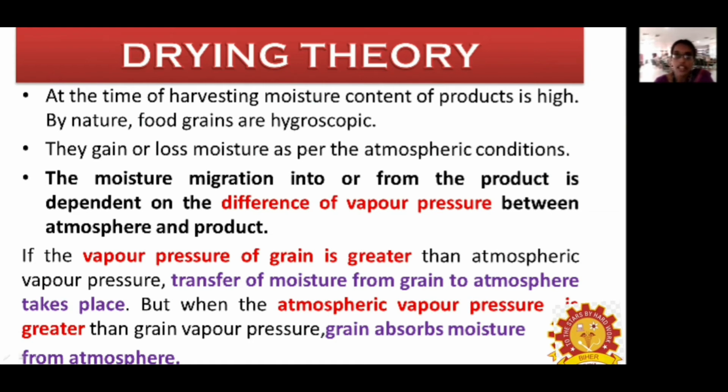Moisture migration takes place due to the difference in vapor pressure between the atmosphere and the product. If the vapor pressure of the grain is greater than the atmosphere, moisture transfers from the grain to the atmosphere. Vice versa, if the atmospheric vapor pressure is greater, the grains will absorb moisture.